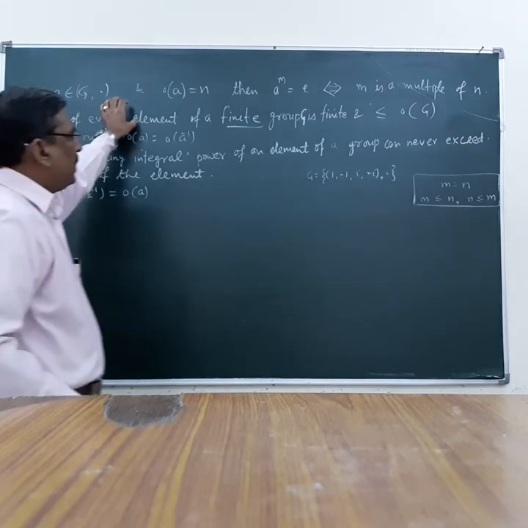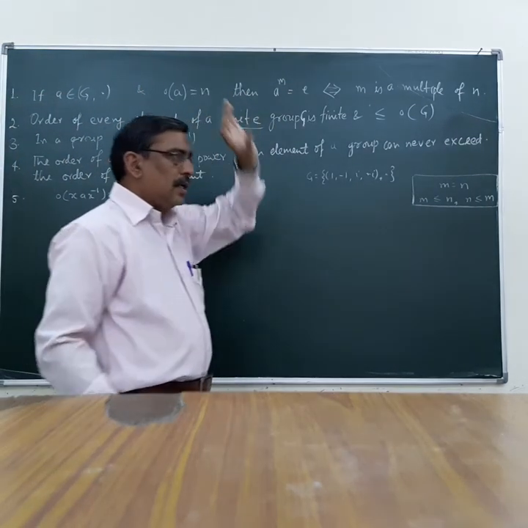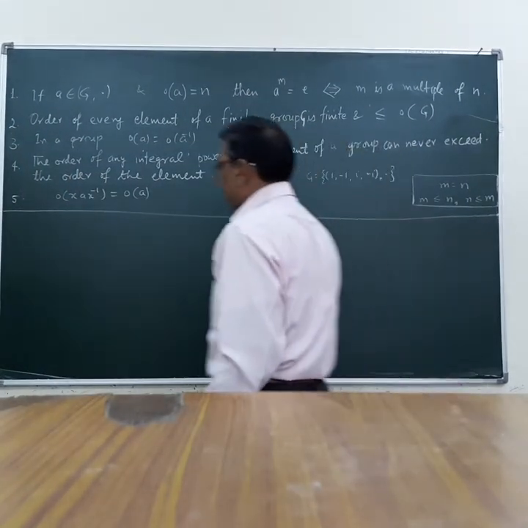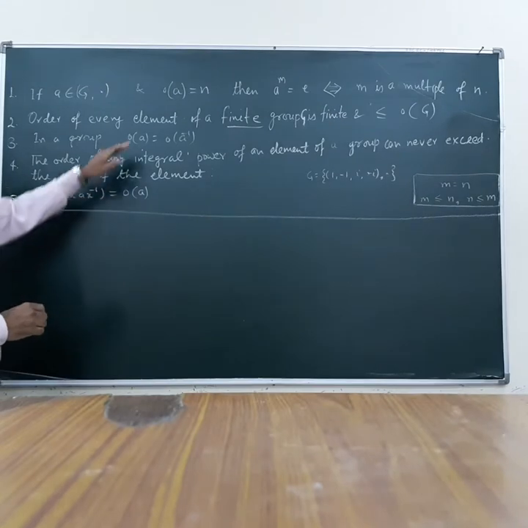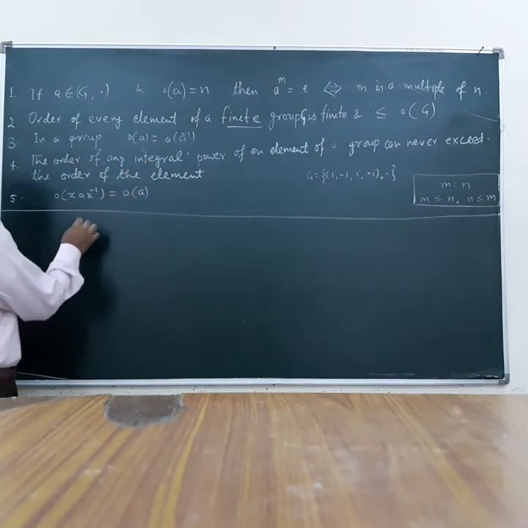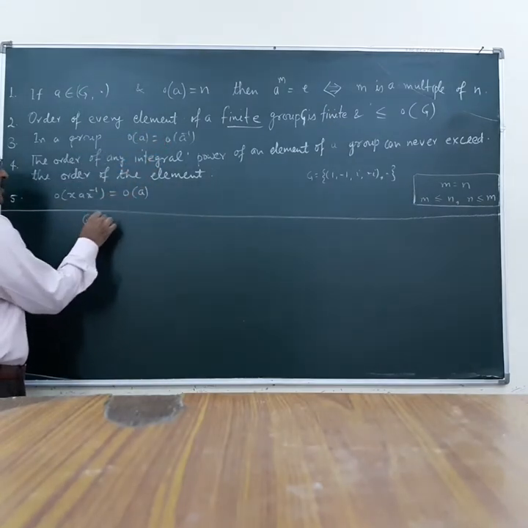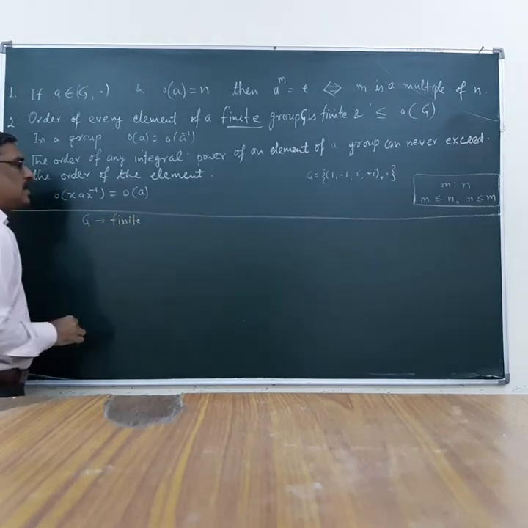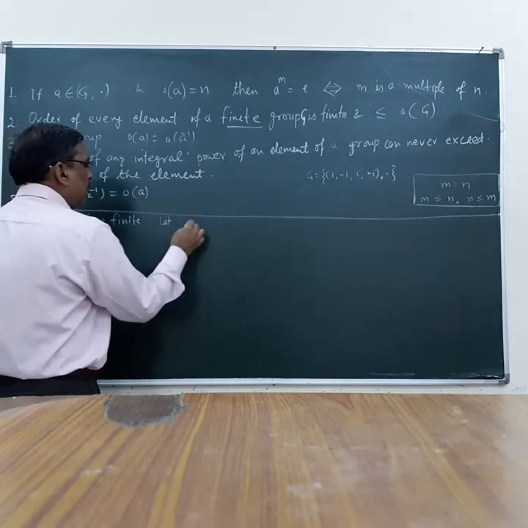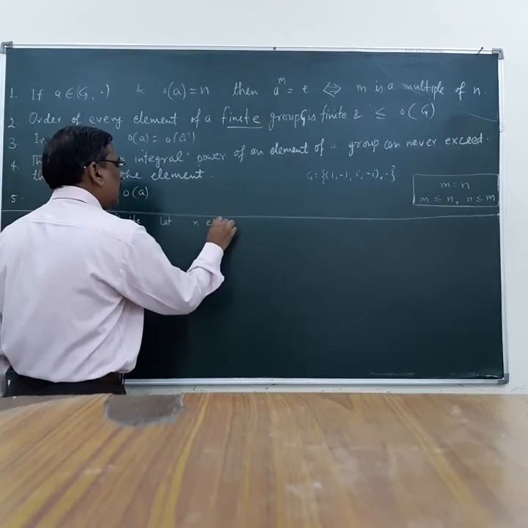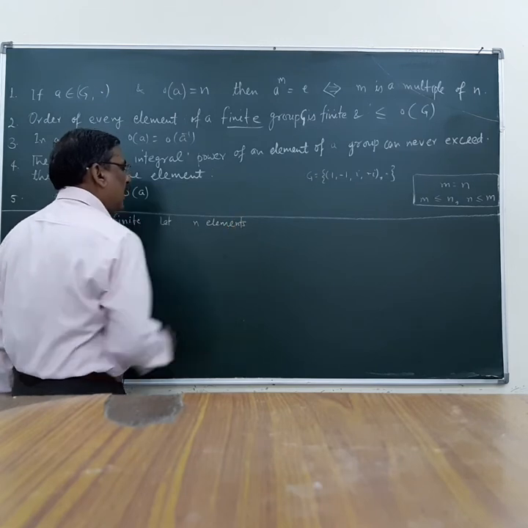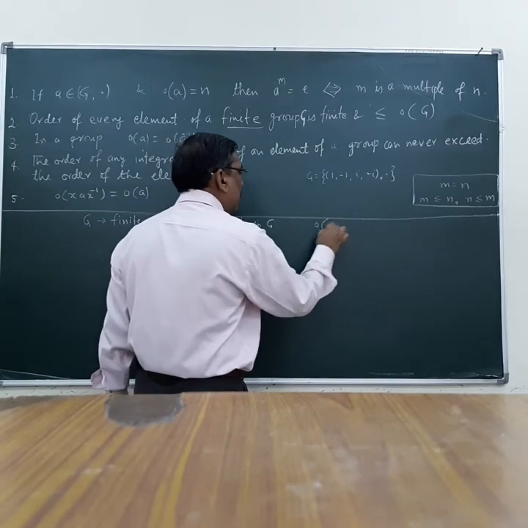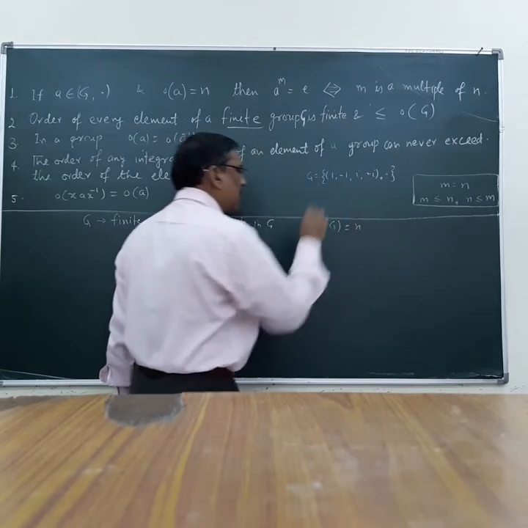Order of every element of a finite group G. We are given that the group G is finite. Means let there be n elements in G, means the order of G is n.